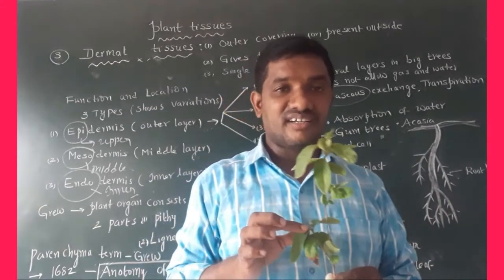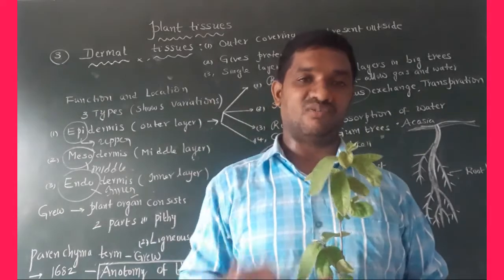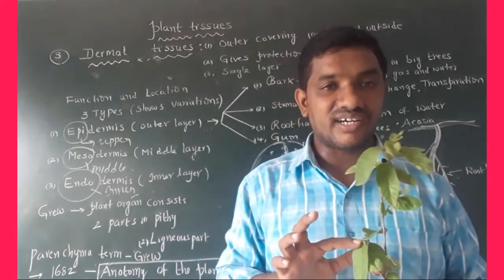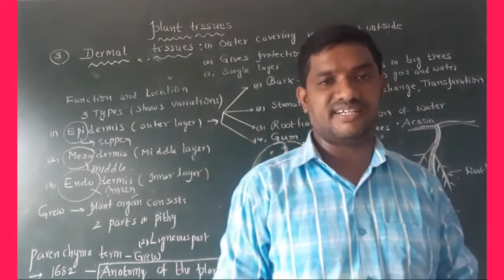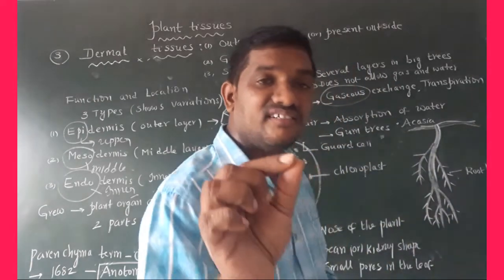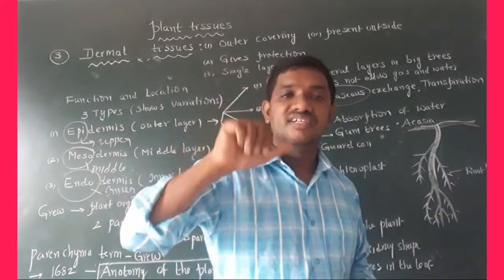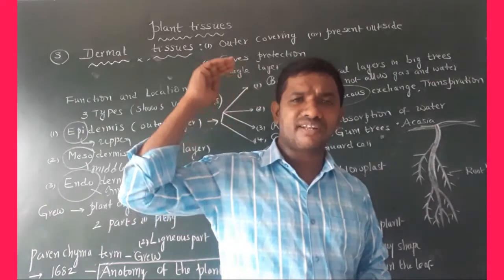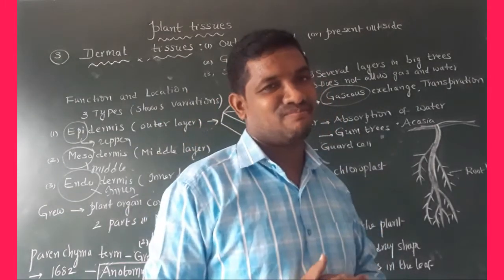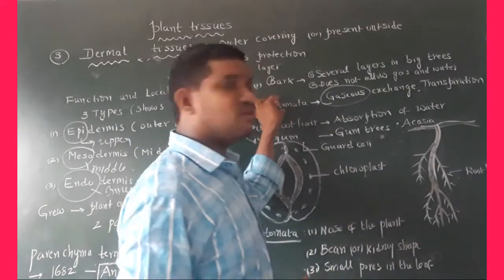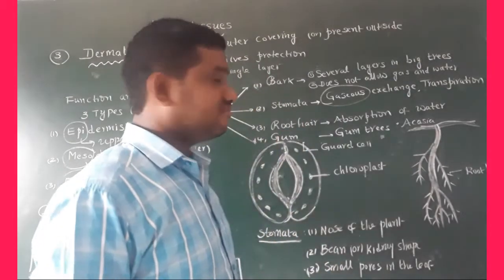So through stomata, these two processes take place. One is gas exchange, second one is transpiration. Remember it. What is transpiration? Excess water released in the form of water vapor is called transpiration. That is about stomata. Keep in mind.